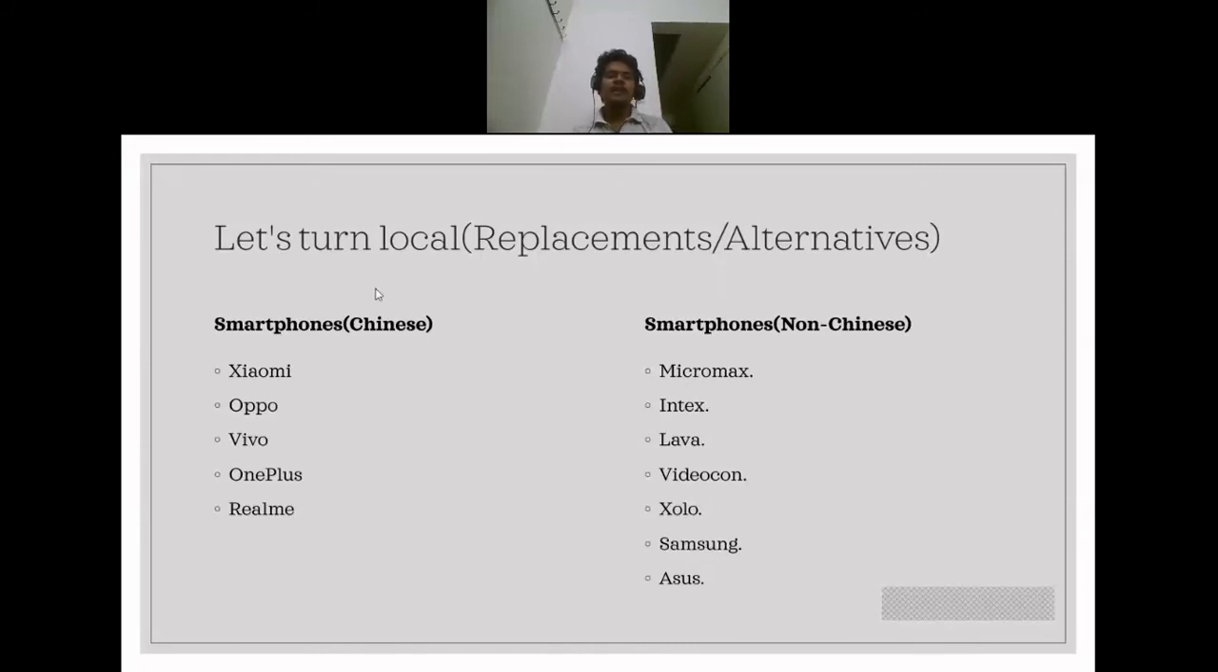So here I have written, the title is Let's Turn Local, but I have written smartphones in brackets, Chinese, and smartphones in brackets, non-Chinese. The reason is, guys, let's face it, even though we want to purchase locally made Indian products, Indian companies do not have an alternative or a replacement for everything that China has to offer within India, right? And the smartphone sector is one big area where Indian companies